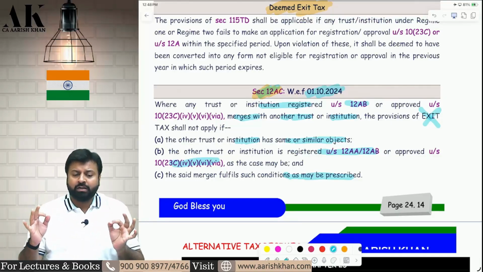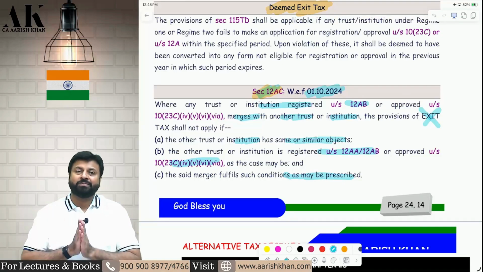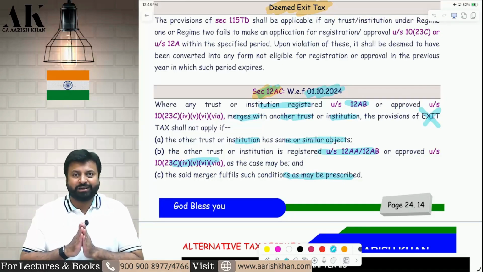So this is what the revision of taxation of trusts, along with the taxation of exit tax, is all about. I hope you all have enjoyed the revision video.